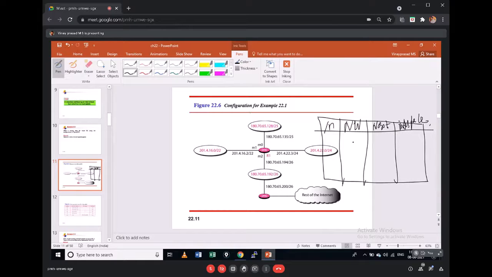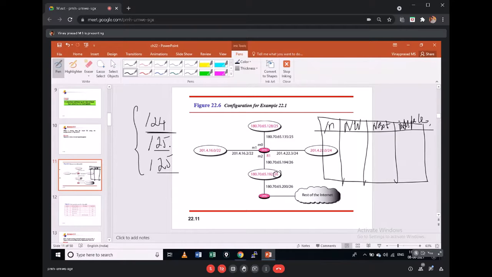Whenever I am writing this routing table for any given diagram, you should always keep in mind that you should write them from the highest subnet mask to the lowest subnet mask. Why? Let us say I take /24 as my network, which is 256 addresses. If you divide it into 2 subnets, you will get /25 and /25. When you have this information, the entries of your routing table should be done from the highest. From either of these two you can write any one first, then write the larger network last, because these two are the subnets of this. If you write this one first, what will happen? Probably there might be a mistake.